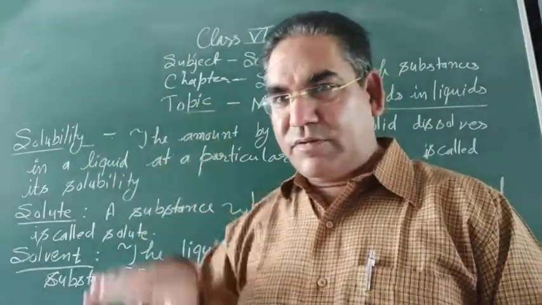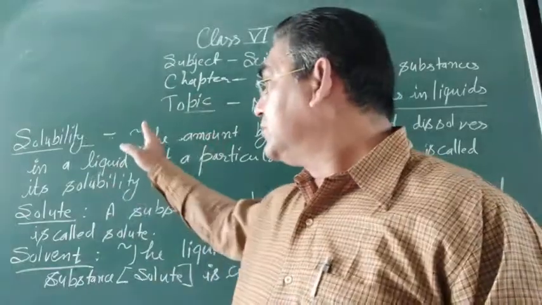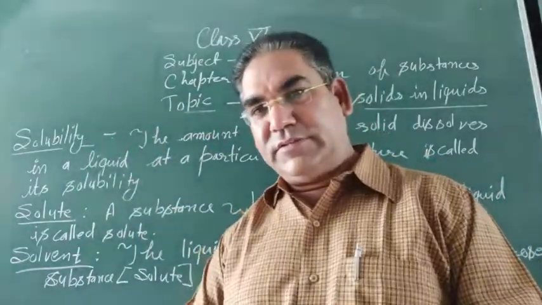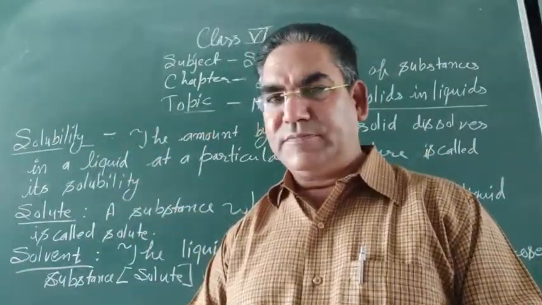Solute we have learnt. Now look at a definition, that is solubility.